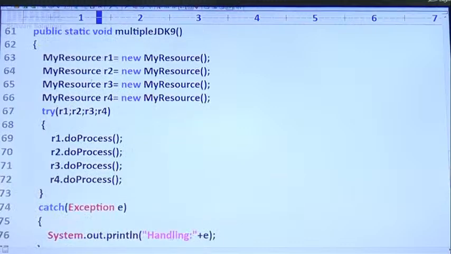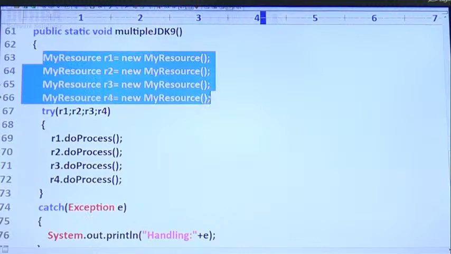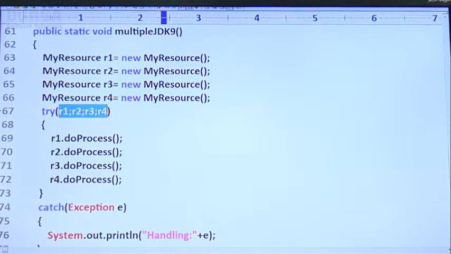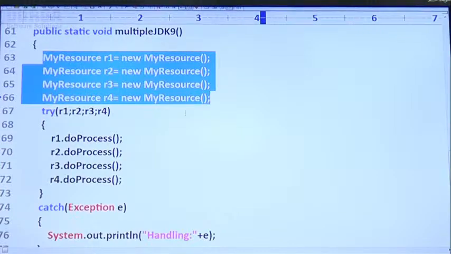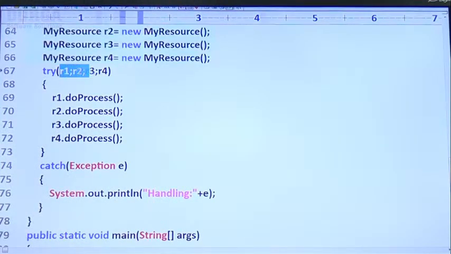Next, the last one, sir. Multiple resources with JDK 9. Sir, how many resources am I taking? 4 resources. Sir, I can use them directly. I can call process. Am I required to close these resources? No. Automatically these resources will be closed, sir.